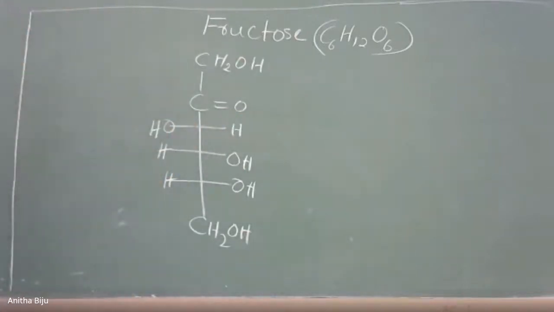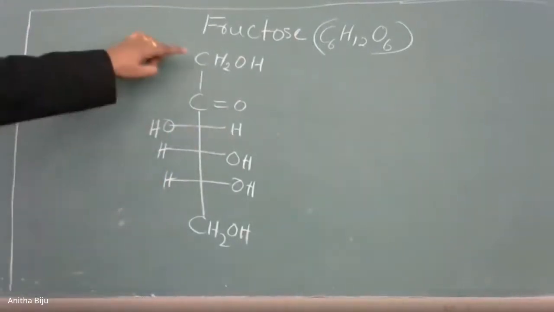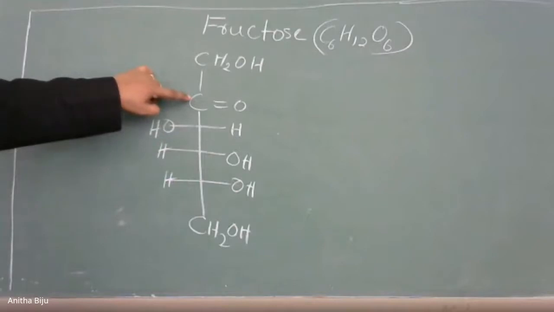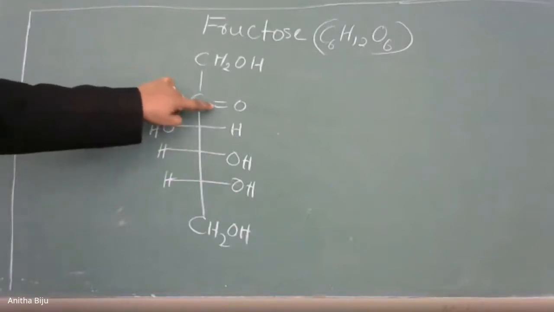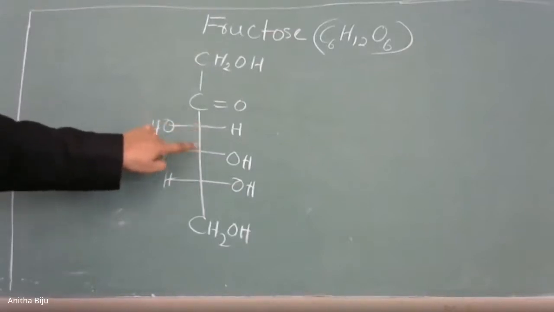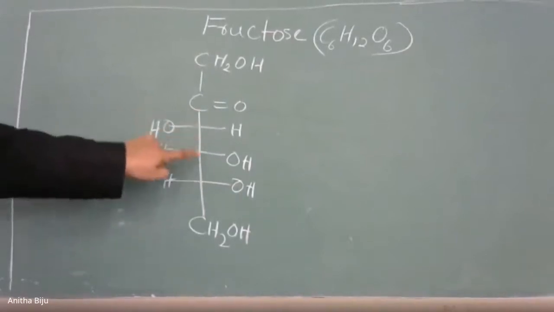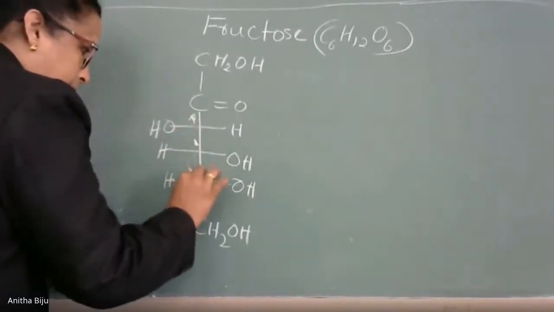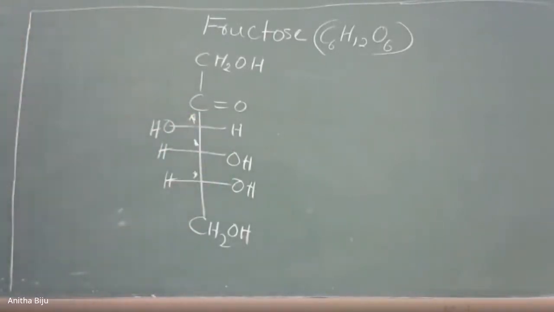This is the structure of fructose. You know that at both extremes a primary alcoholic group is there, and the second carbon atom is a ketonic carbon atom, and the rest are 1, 2, 3. These three are asymmetric carbon atoms. This is the long chain structure, that means the open chain structure of fructose.